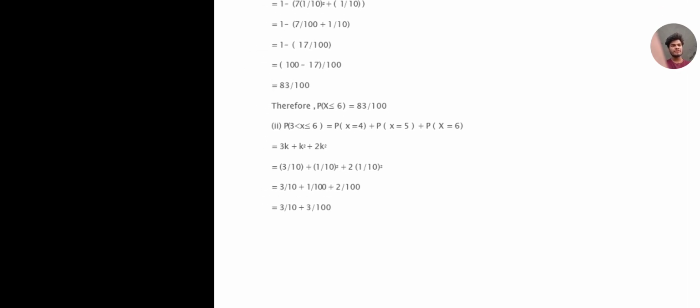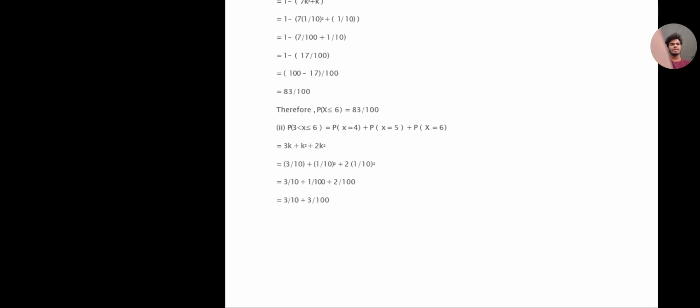Similarly, the next question is P of 3 less than X less than or equal to 6. So P equals P of X equal to 4 plus P of X equal to 5 plus P of X equal to 6. Adding those, we will get the probability for the question, which will be 3k plus k square plus 2k square. By substituting the k value and simplifying it, we get the answer as 3 by 10 plus 3 by 100. We can further simplify the answer also.